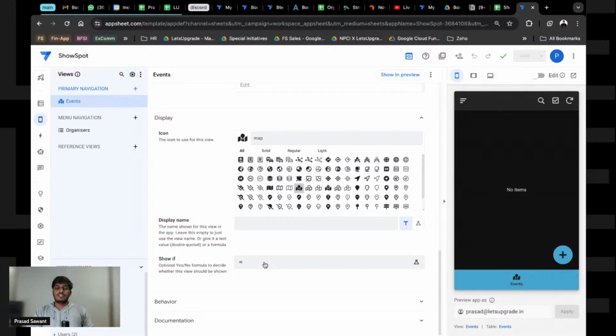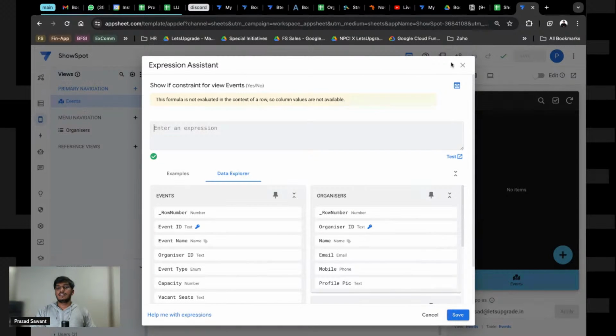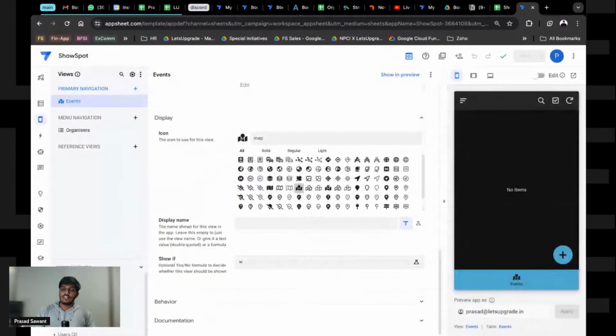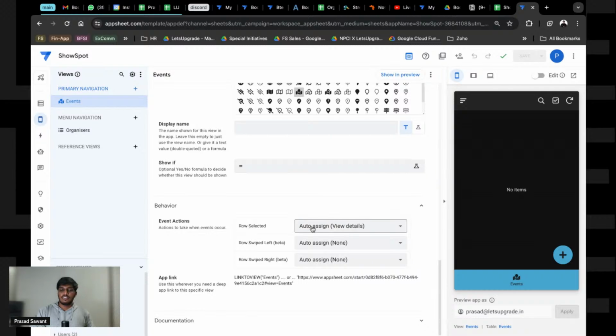Now, show if users, again, we will work on this tomorrow, where it is based on authentication, so that a few of the views will be available to the organizers only, a few of the views will be available to admins only, and that will be on an email based verification that we will do, right? So that is there. Behavior and everything is basically on the swipes that happen in your apps, that is all taken care of.